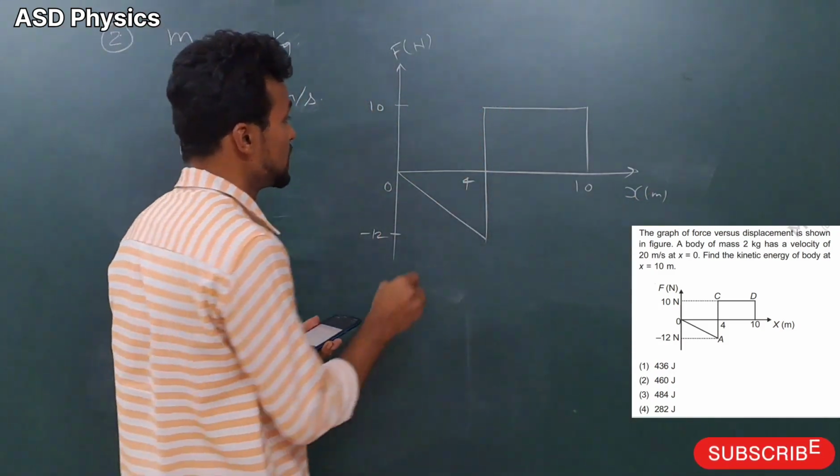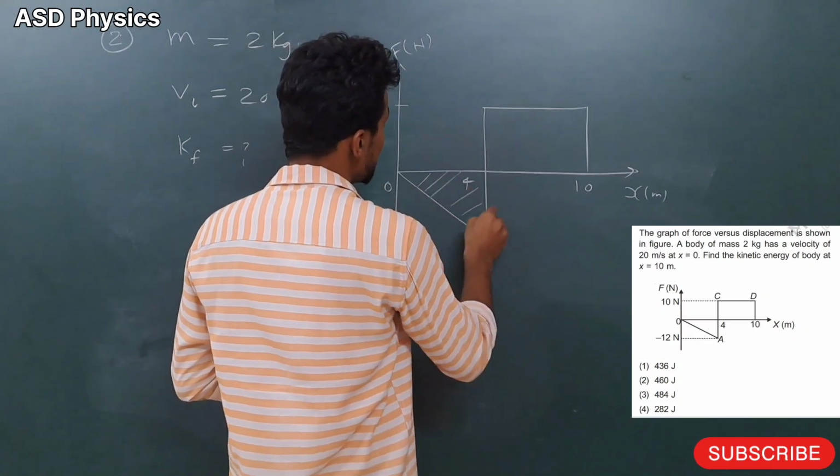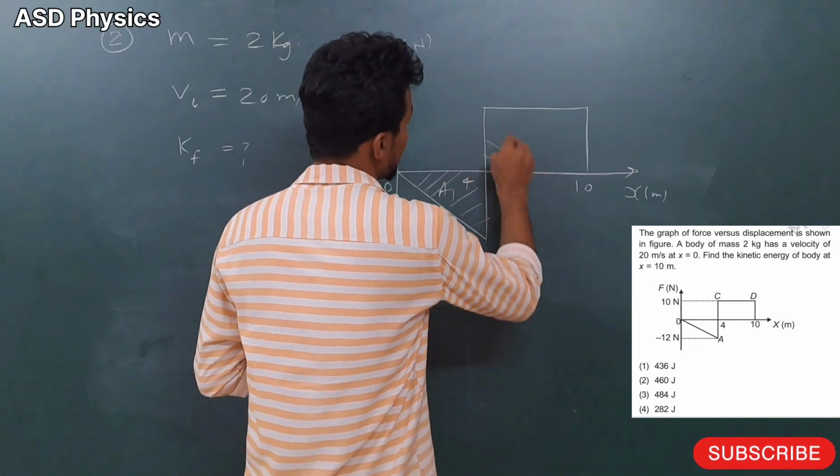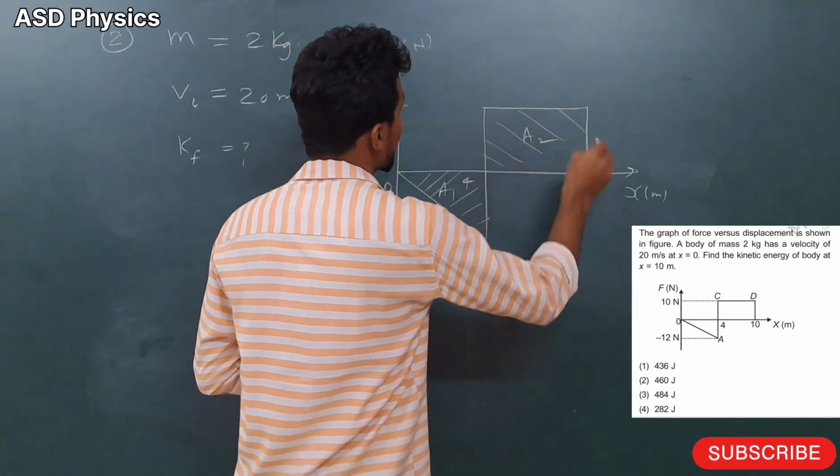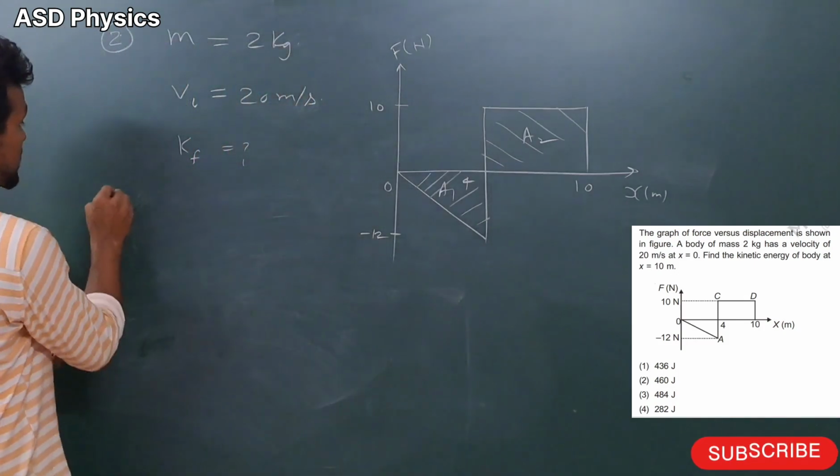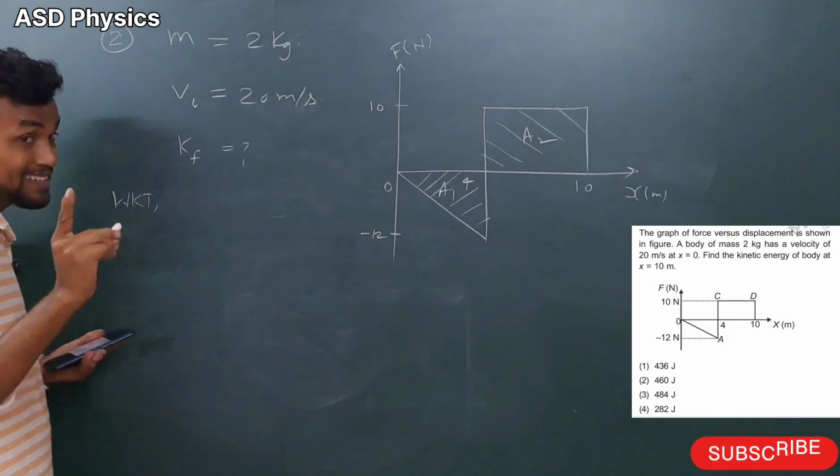It will give the work done here. Please make sure that this area is A1 and this area is A2. Okay. So again my dear students, we write here. We know that, see here please.